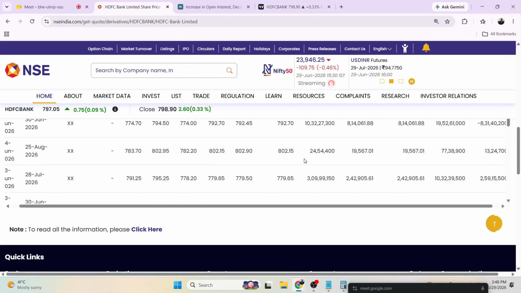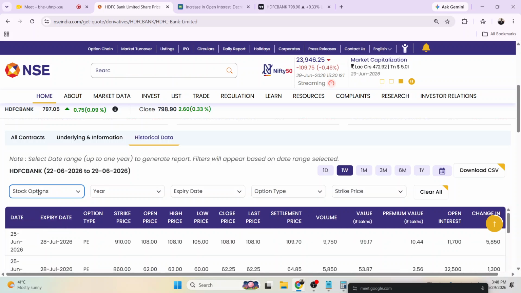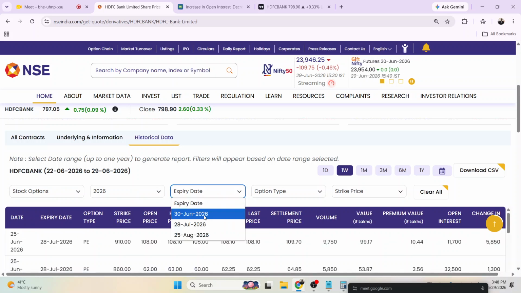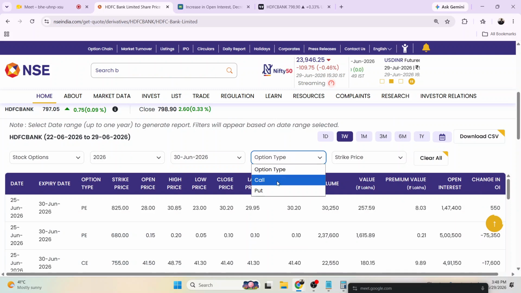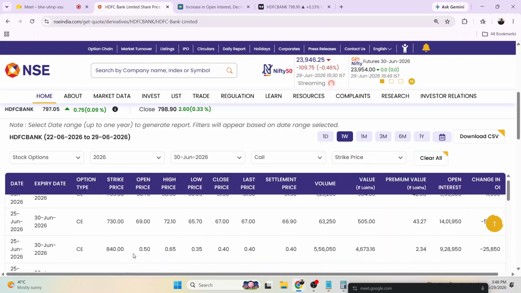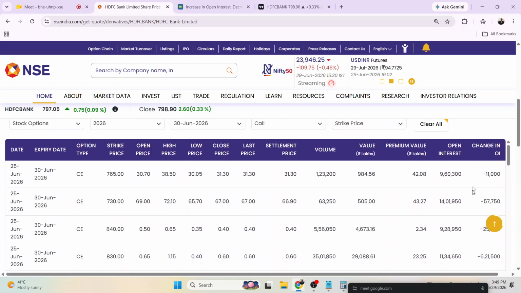In the same manner, you can see the option chart as well. You can select the options, the year and expiry. Now you can see the call and put, so you can filter the data according to call and put. Which strike prices are more popular? Strike prices of 765, 730, 840, 830, 860. These are the active strikes, and we can see the data of that particular strike price as well, change in open interest and again the same thing.